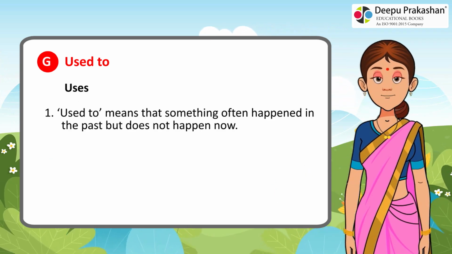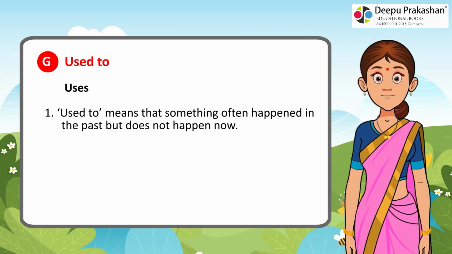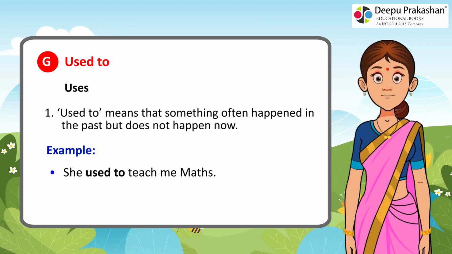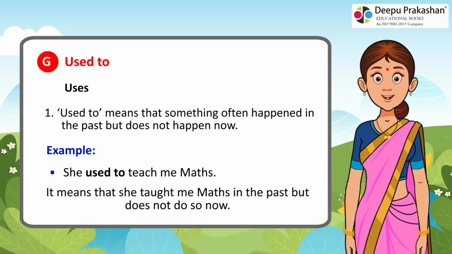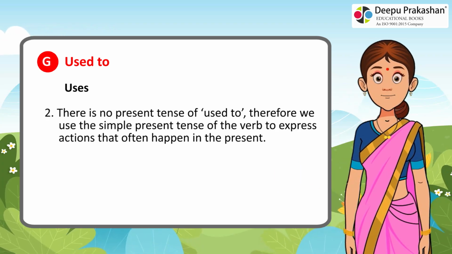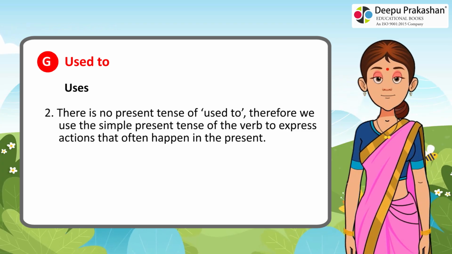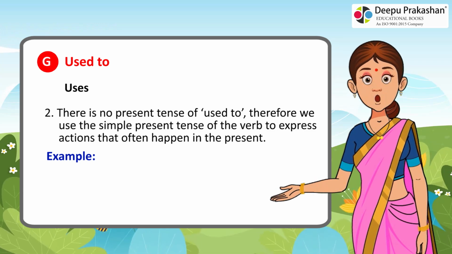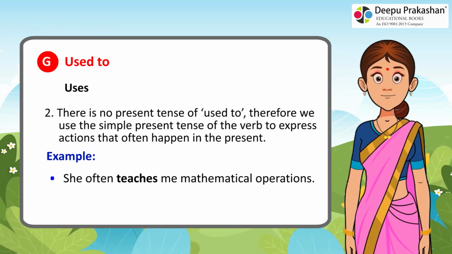Uses. 1. Used to means that something often happened in the past but does not happen now. Example: she used to teach me maths. It means that she taught me maths in the past but does not do so now. 2. There is no present tense of used to, therefore we use the simple present tense of the verb to express actions that often happen in the present. Example: she often teaches me mathematical operations.